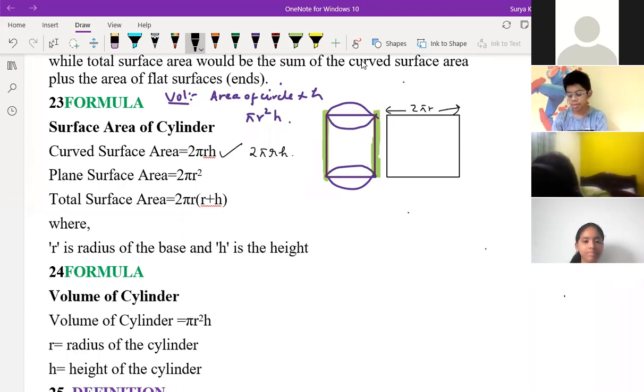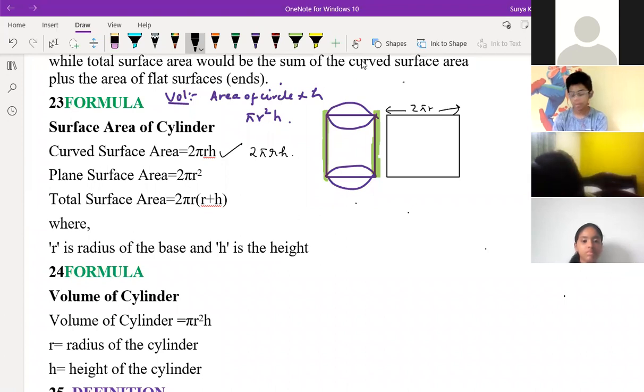Shreyanvi, do you know why this is coming as 2 pi r? Is it because of the height being straight? I'm just guessing, sir. Tell once again, Shreyanvi. I don't know, sir. Is it because of the circle? Why is the circle 2 pi r?